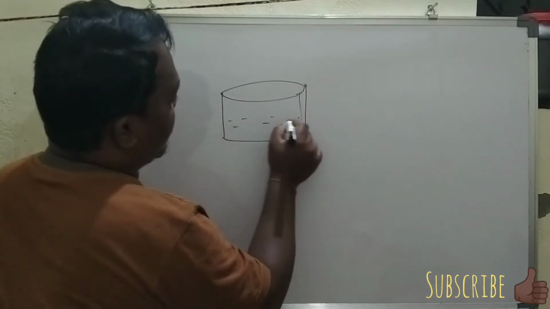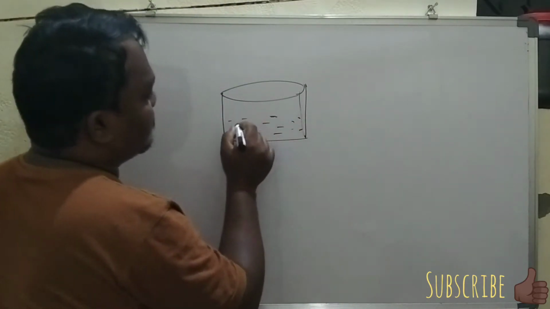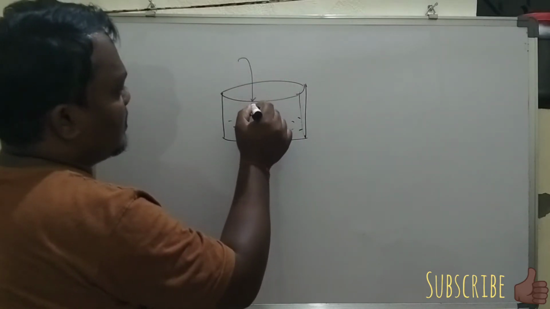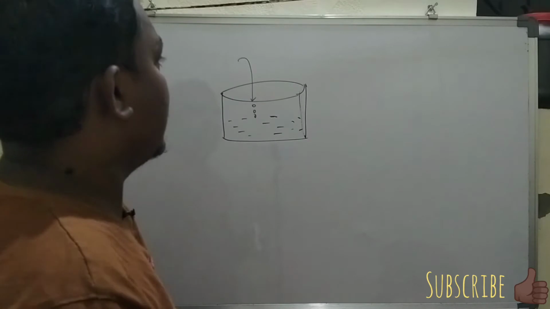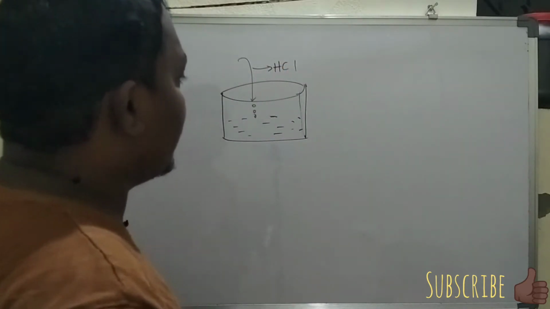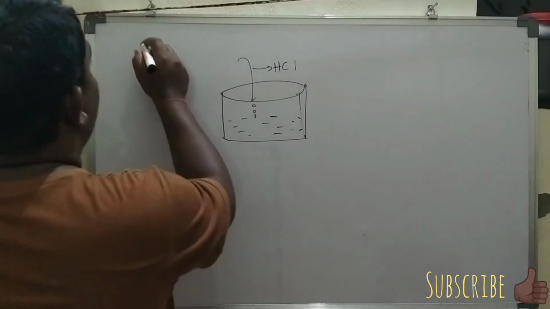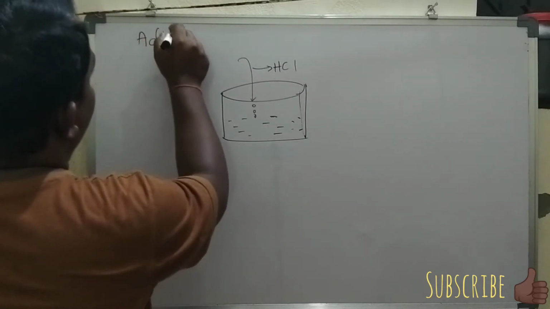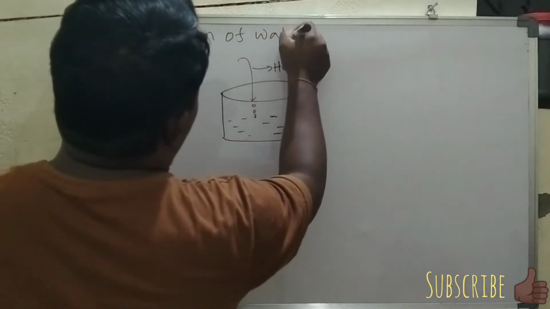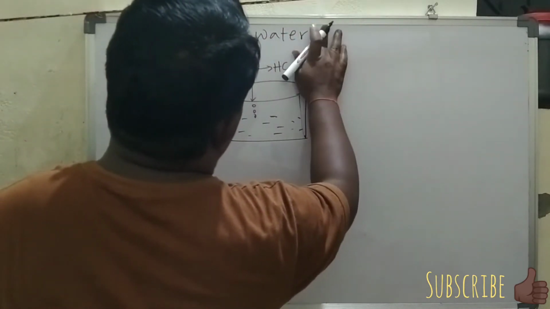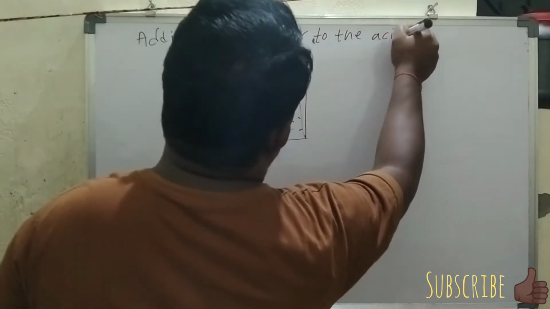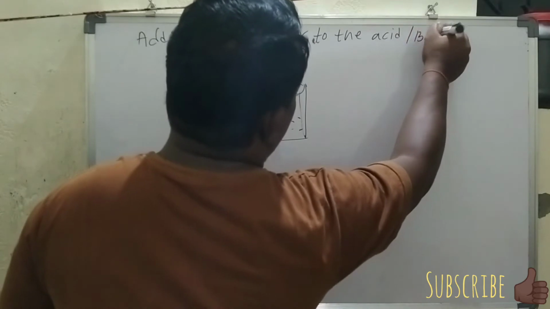Now I am going to add HCl drop wise. So what I am going to take here is the addition of water to the acid or base.